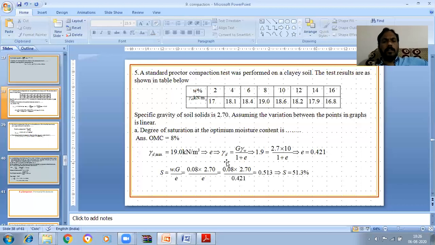We know that e is equal to w G by S r, so S r is equal to w G by e. So w 0.08 into G 2.7 by e 0.421 gives S r equal to 51.3%.